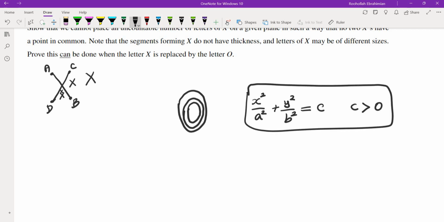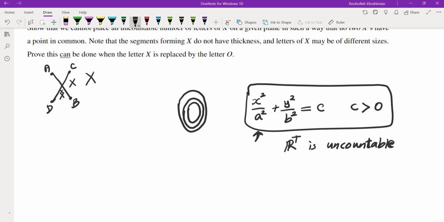These letters of O do not intersect. Why? Because if you have a point on x squared over a squared plus y squared over b squared equals c, and you change your c, you do not get any intersection, because as c changes, there are no intersections on these letters of O. So this is uncountably many letters of O because the set of positive real numbers is uncountable. So this is uncountably many letters of O that are placed on a plane without intersecting.